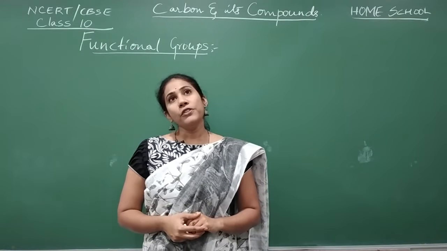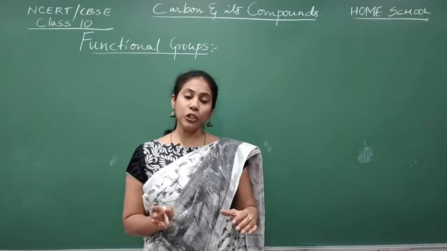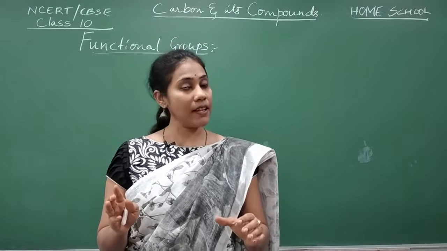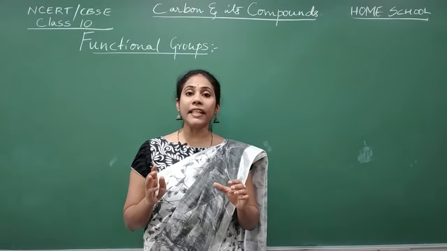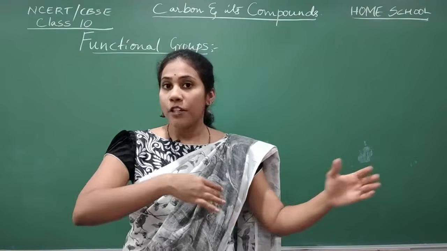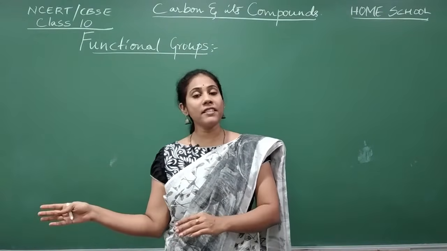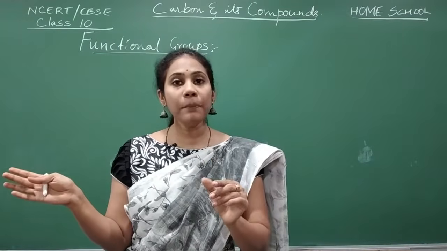So far, whatever we discussed was only about hydrocarbons. In the sense, the organic compounds which contain only carbon and hydrogen. We discussed alkanes, alkenes and alkynes. So what are the two elements you observed in them?